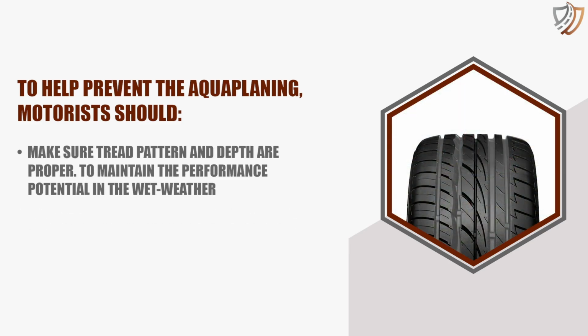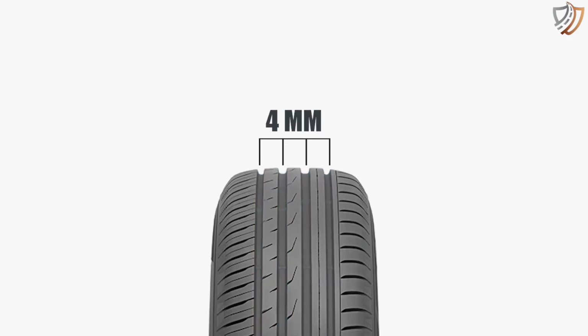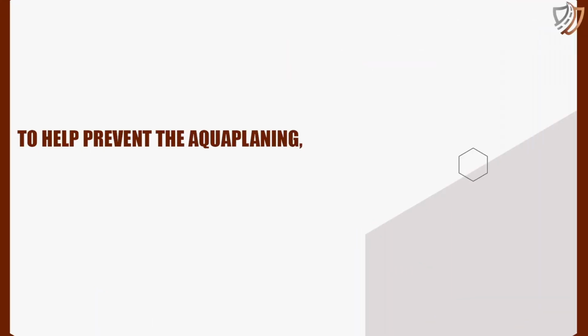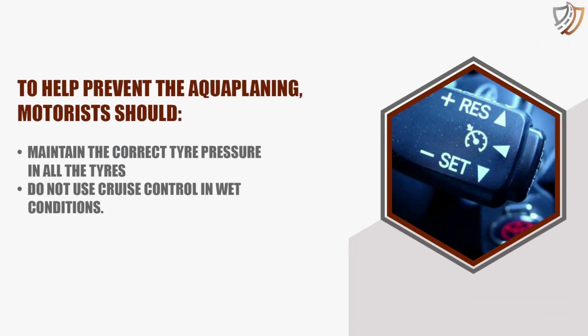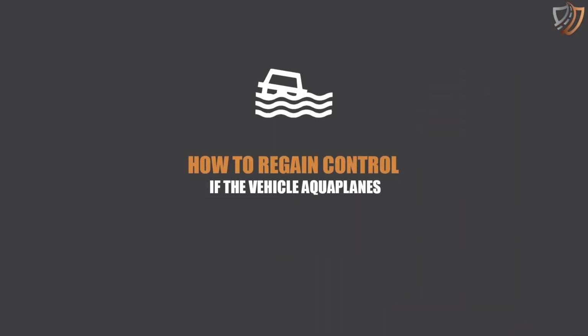Make sure the tread pattern and depth are proper. To maintain the performance potential in the wet weather, it is recommended to use the circumferential grooves as it channels water away quickly. The tread depth needs to be 4 mm to channel enough water. Maintain the correct tire pressure in all the tires. Do not use cruise control in wet conditions. How to regain control if the vehicle aquaplanes.